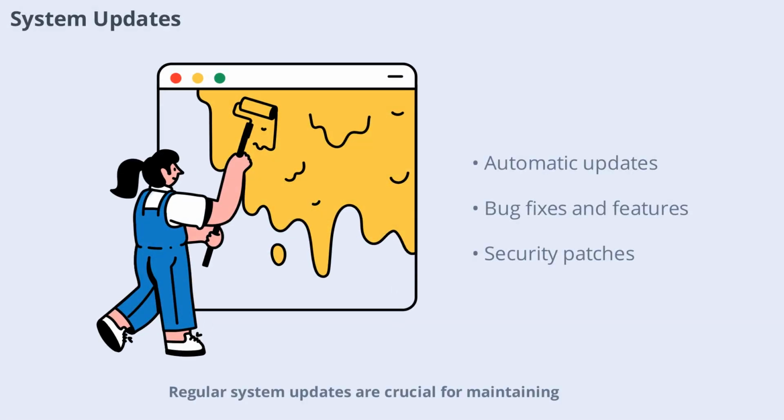Regular system updates are crucial for maintaining the security and performance of an operating system. Updates often include bug fixes, new features, and security patches that protect against emerging threats. Most modern OSes offer automatic updates, ensuring that your system stays up to date with minimal effort.